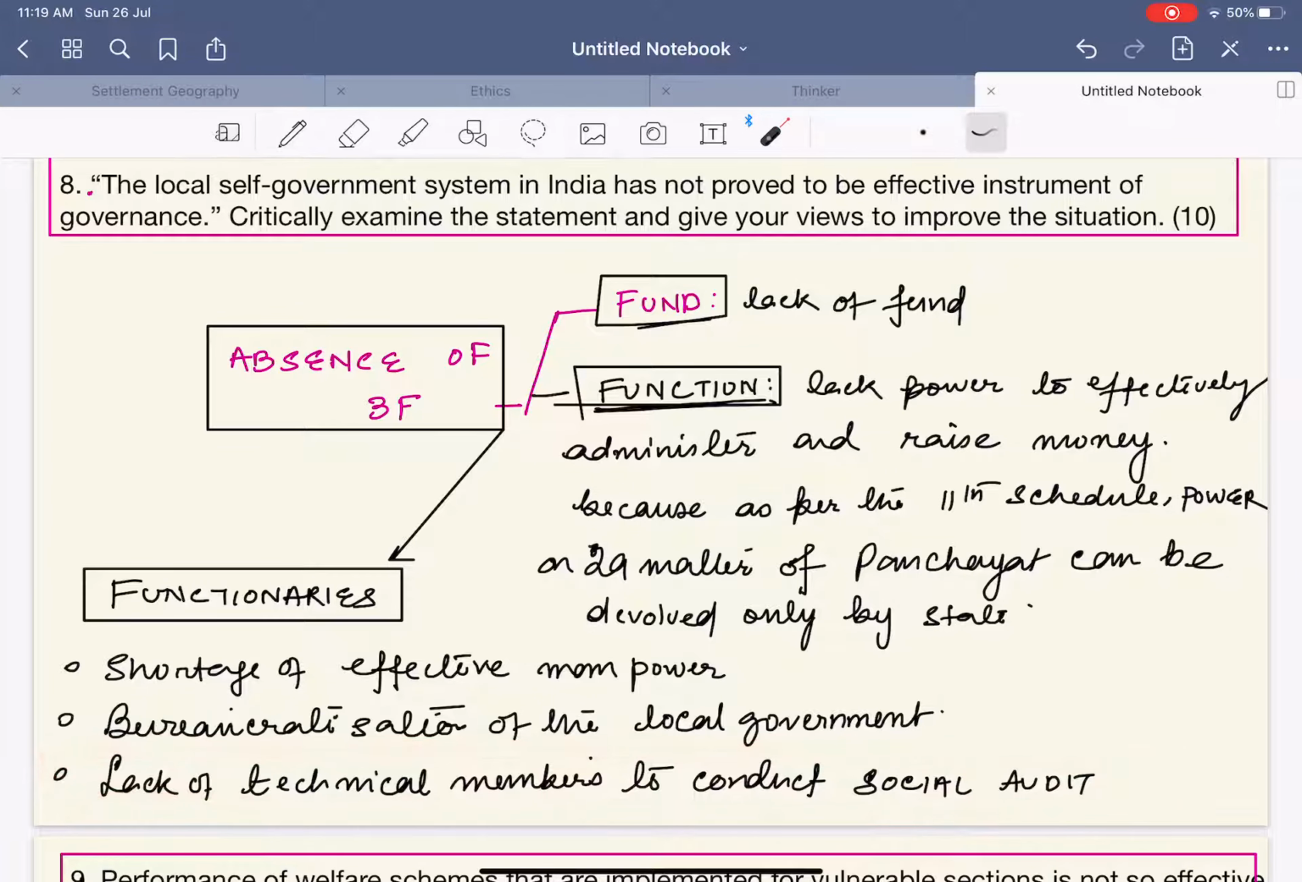Remember that in the MGNREGA we have a scheme of social audit, but people do not know what an audit is itself. What a social audit is, is not even known to the people. Who will do the social audit? They do not know. Do they have the technical capacity to conduct the social audit? That is another bigger problem.